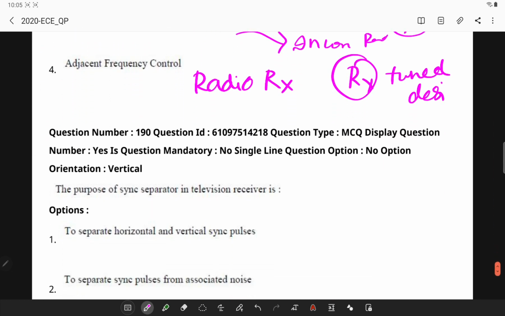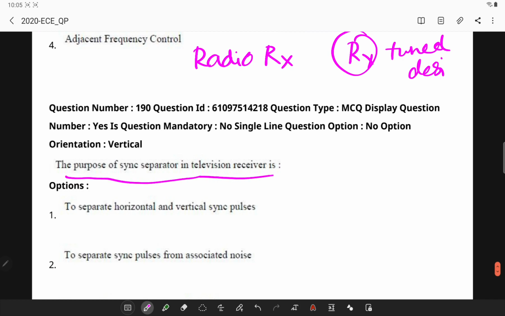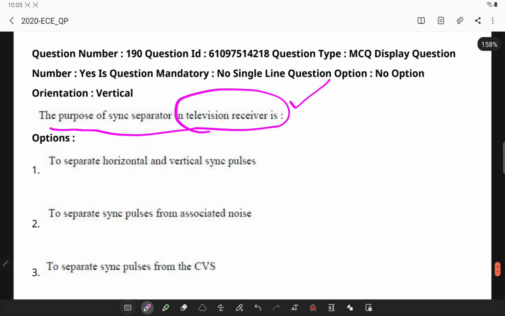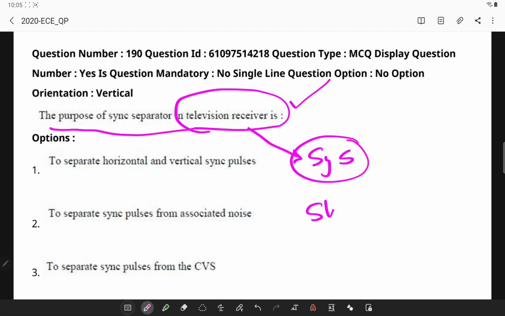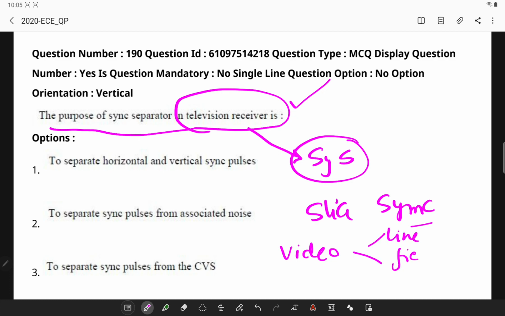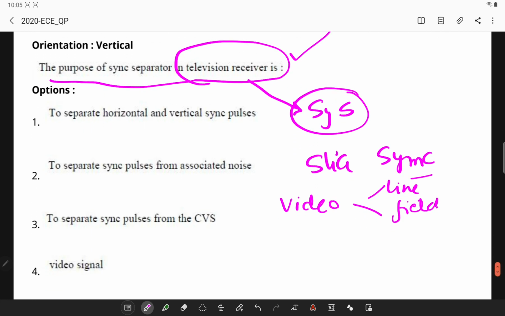Next, the purpose of the sync separator in a television receiver. The sync separator slices the sync pulses of a composite video waveform and separates them into line and field, such that the feed of each one is to its time base.